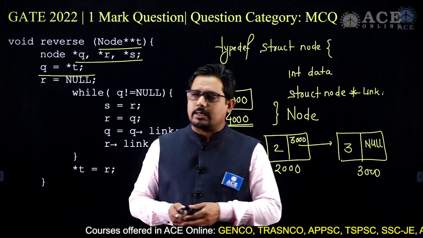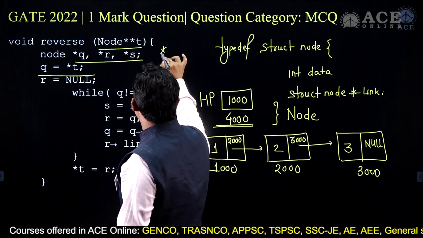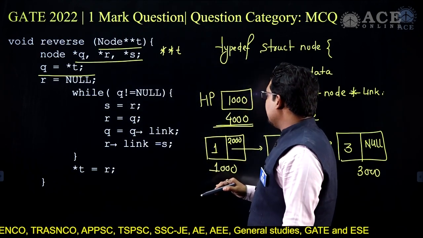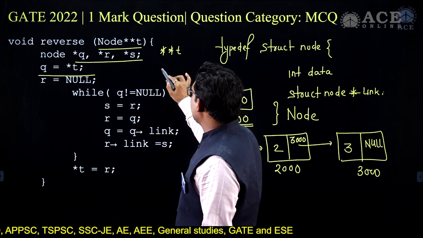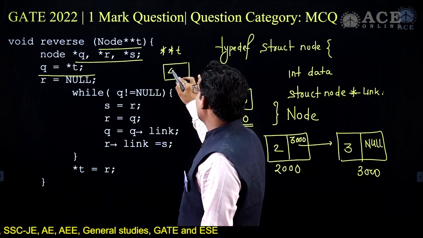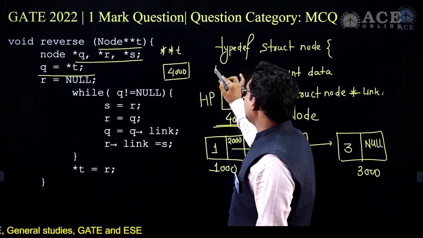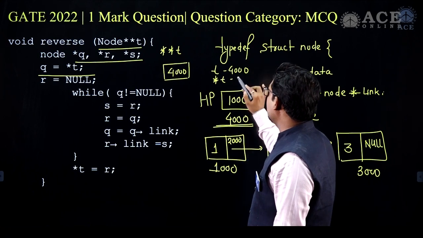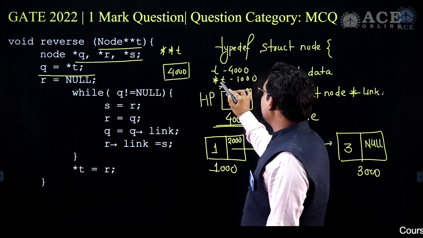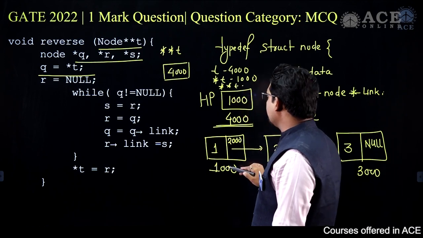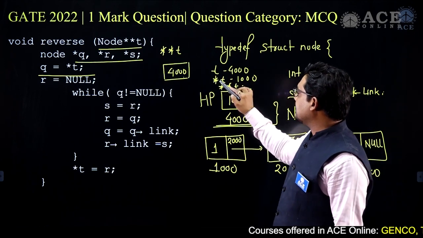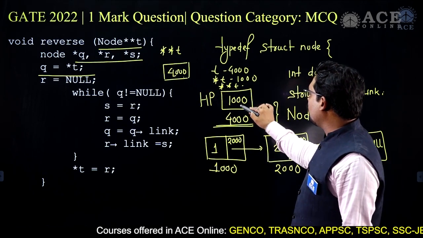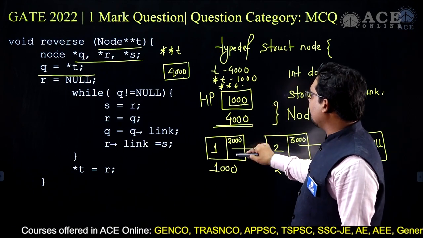That will be stored in this case in double star T. So double star T is equal to, in this case, what does each thing represent? Now, T is a node variable which will contain the value 4000. Look at this. When you say only T, the T value is 4000. When you say dereference T, one more time dereference, then it will give you 1000. If you say double dereference T, then it will go to this particular node. So T is 4000, single dereferencing of T is go to 4000, 1000, and one more dereferencing, then you will reach the node.